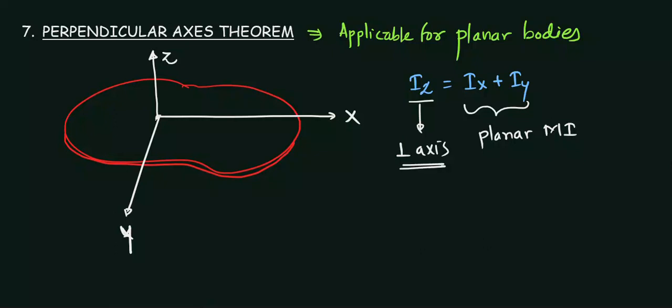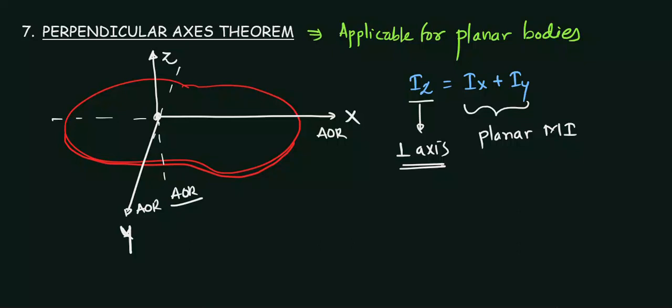So these two are in the plane of this body, and this is perpendicular to the plane of the body. Whatever term is coming here should be perpendicular to the plane of the body, and the rest two will be in the plane. The two axes of rotation should be in the plane of the body, and this axis of rotation should be perpendicular to the plane of the body.